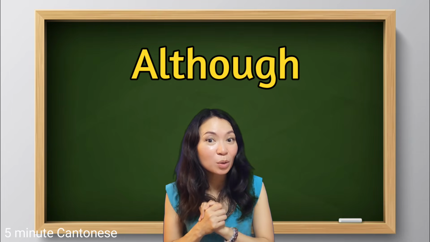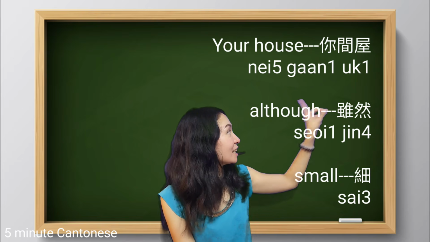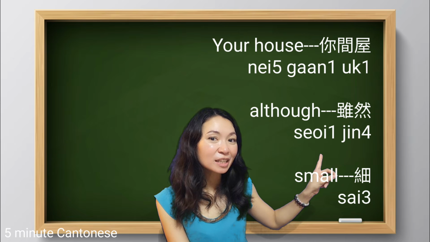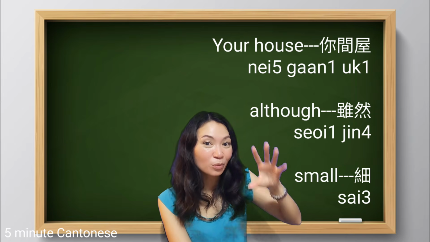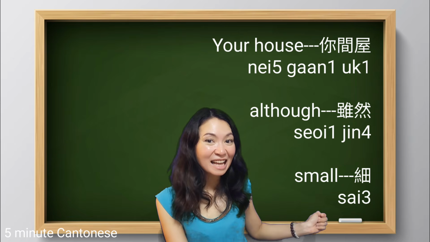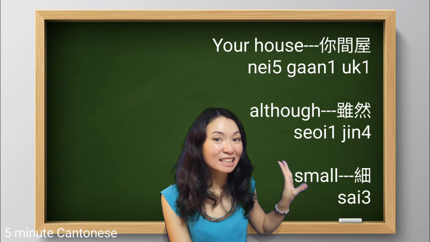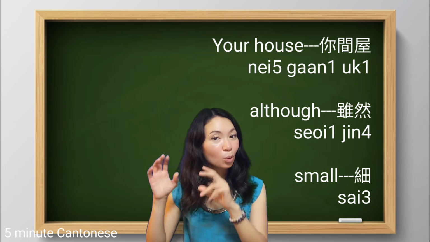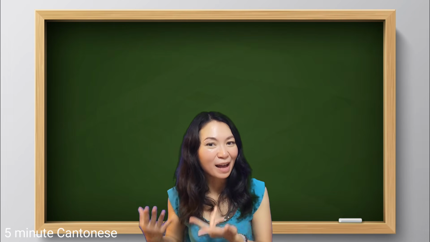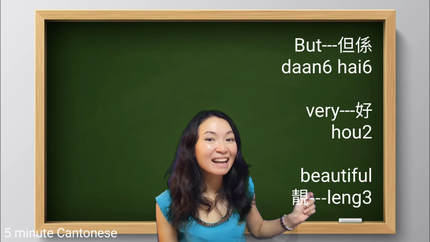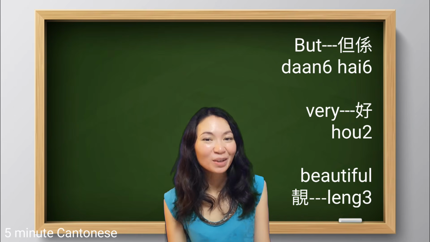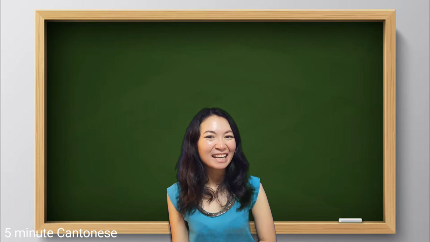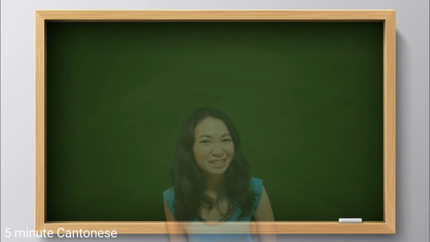So let's change it with the word although. 你間屋 although, 雖然. So in this case, you can avoid the word very. 細. 你間屋雖然細. Remember, in Cantonese, although is always followed by but. 但係 very beautiful, 好靚. 你間屋雖然細但係好靚. Very good.